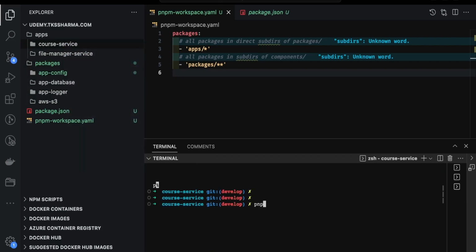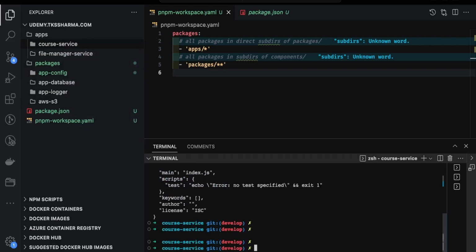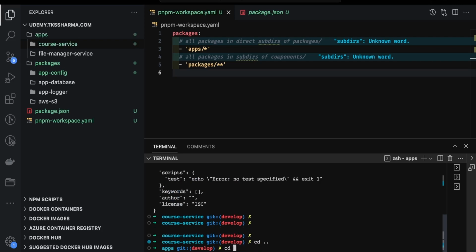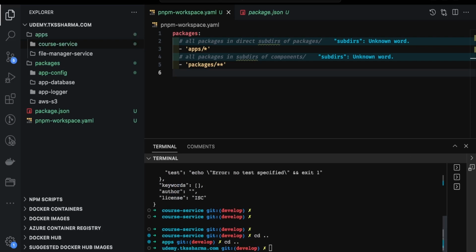I'm just creating an empty package.json, and then I will go to the top and we'll see what dependencies we need at the root. So how to baseline? Because we are not building a service here, we are just baselining the monorepo. So what dependencies do we need at the top? We need commitlint, commitgen, TypeScript, ESLint parsers, Husky, Jest, NX.